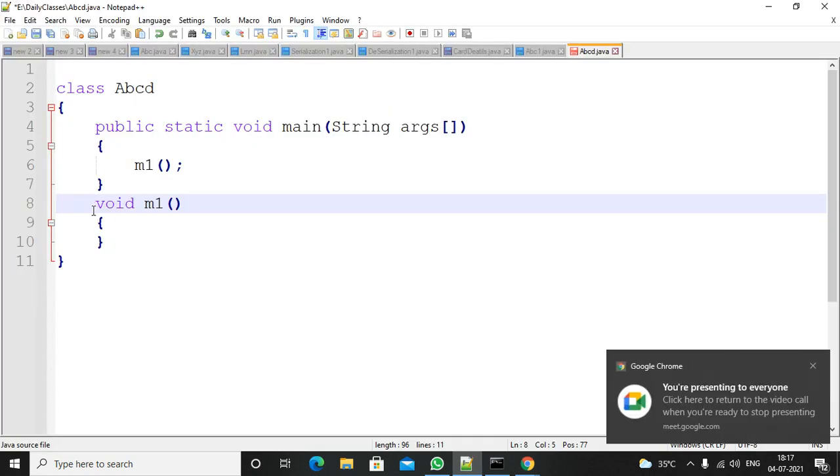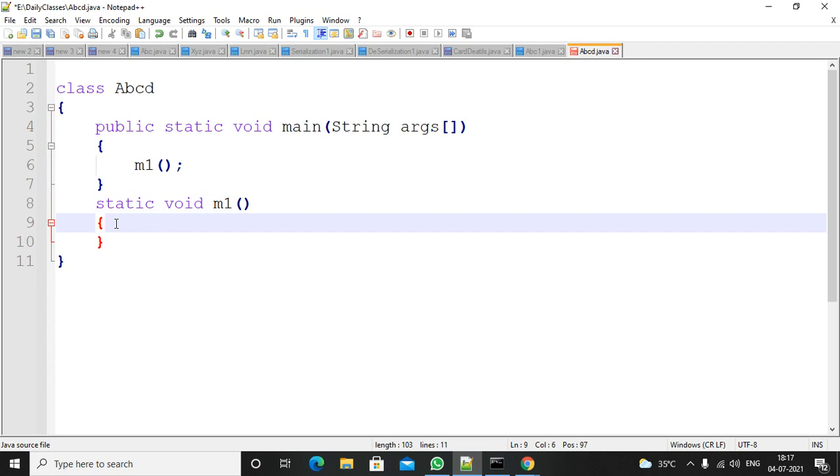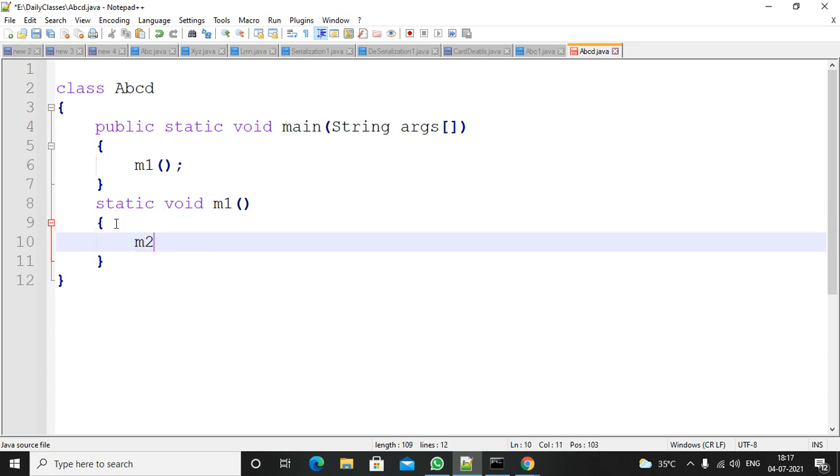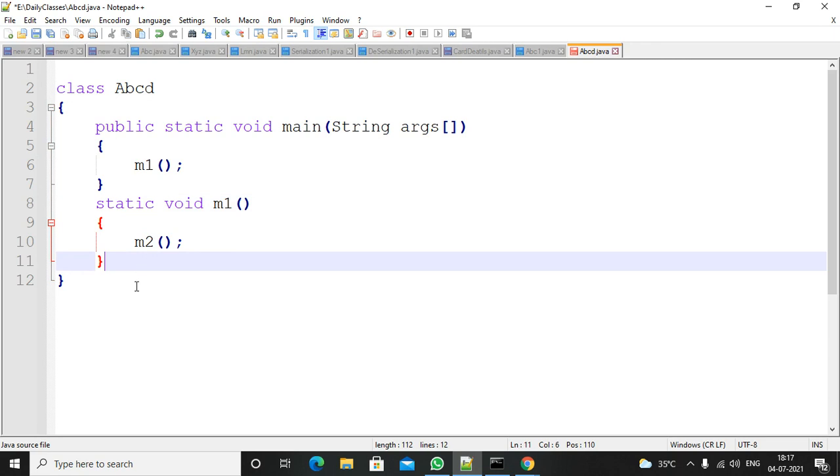Please concentrate. If you want to call this method, it must be a static method. From this method, you are calling one more method, the m2 method. To call this m2 method from the static m1 method, m2 must be static.